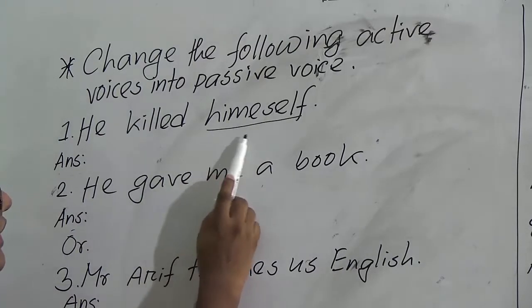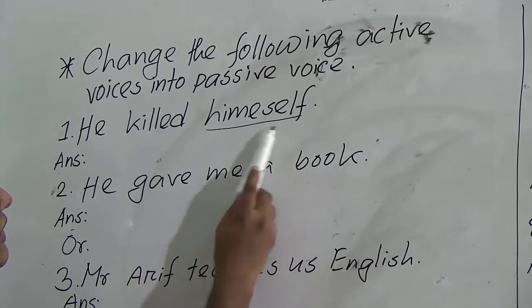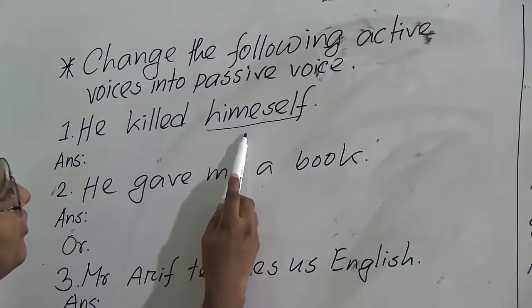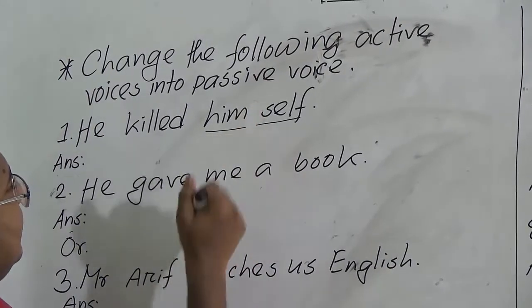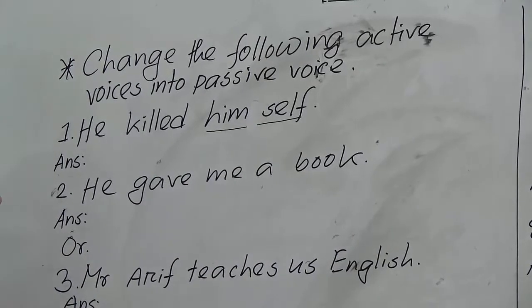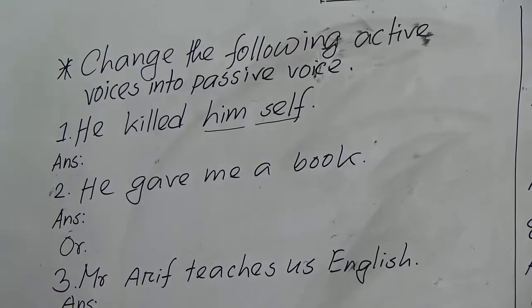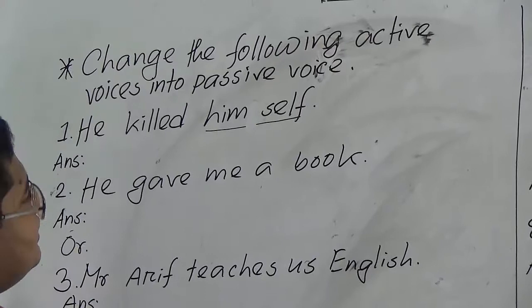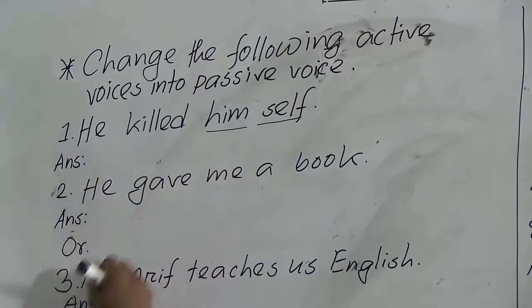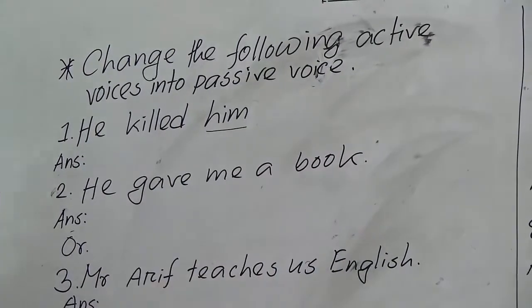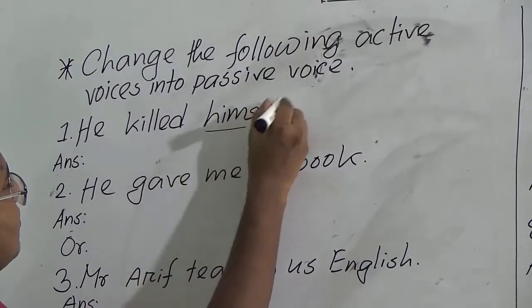If a pronoun takes self or selves, it is called a reflexive pronoun, such as myself, himself, herself, themselves.